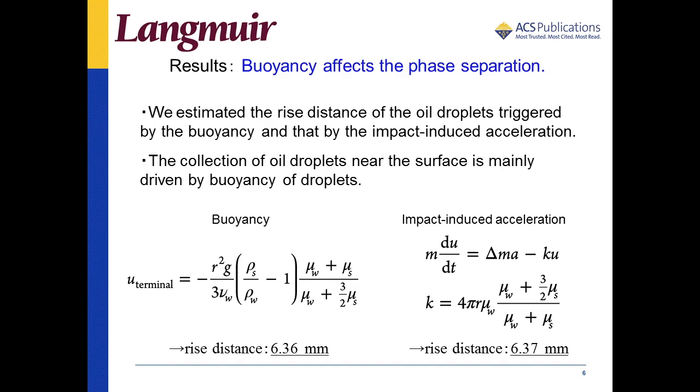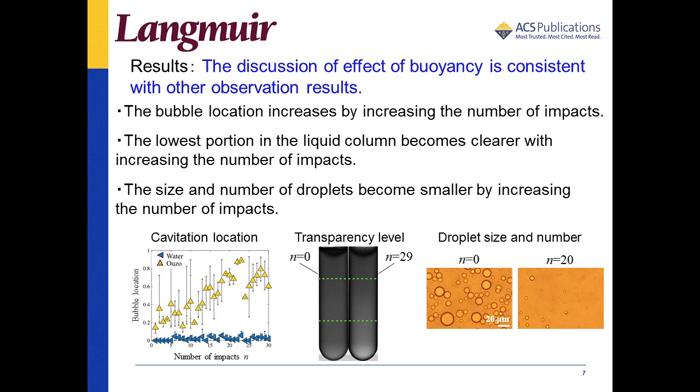On the other hand, the rising height of the droplet caused by the impact-induced acceleration was estimated by the equation of motion of an oil droplet. The rise distance of the oil droplet during impact is estimated at 6.37 mm. These two values are very close to each other, suggesting that the collection of oil droplets near the surface is mainly driven by buoyancy of droplets.